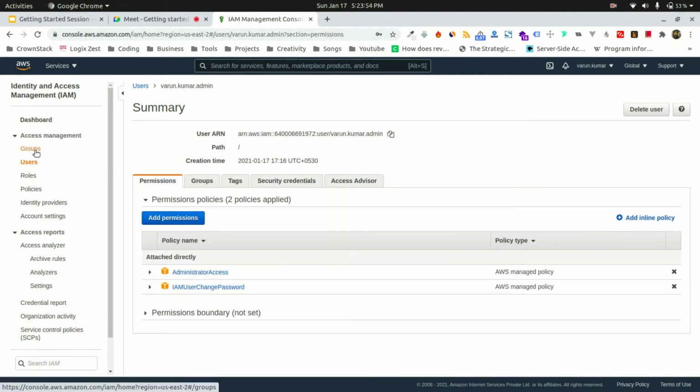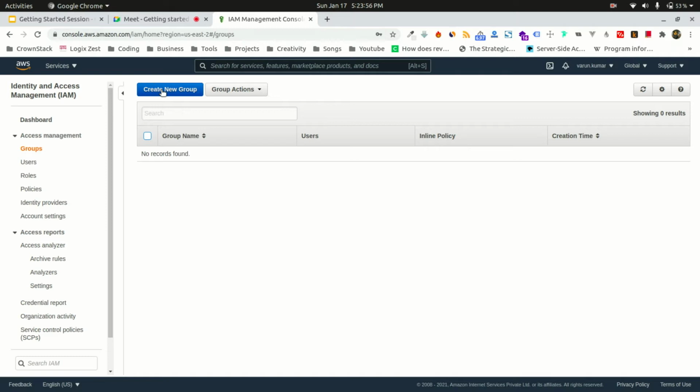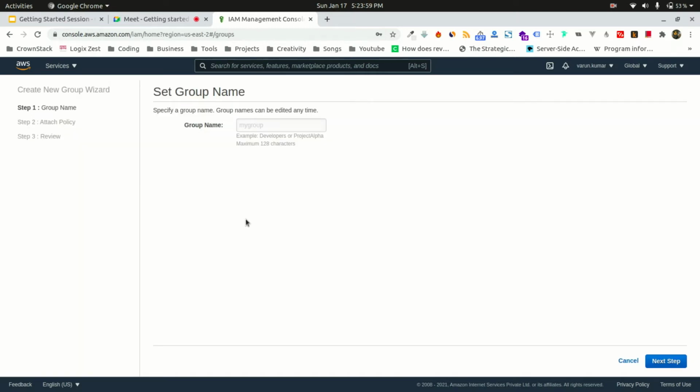So suppose I have a company and I have a front end developer. I can create a group for them so that I don't have to manually assign them all the permissions all the time. I'll set up all the permissions in this group and I'll tag that user into that group so that they will inherit all those permissions automatically. So suppose I have developers and I have front end developers. So I can create a group for them.